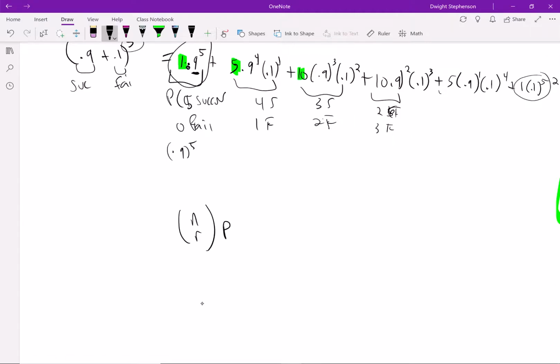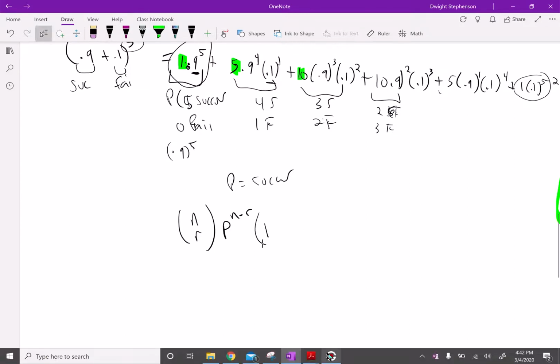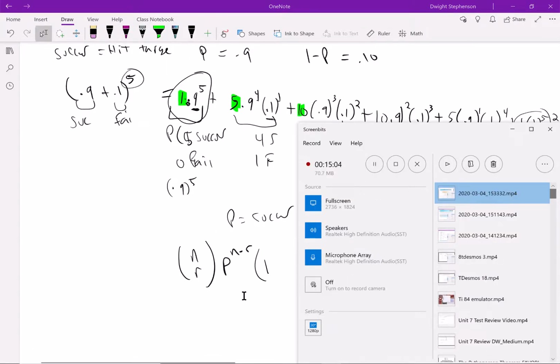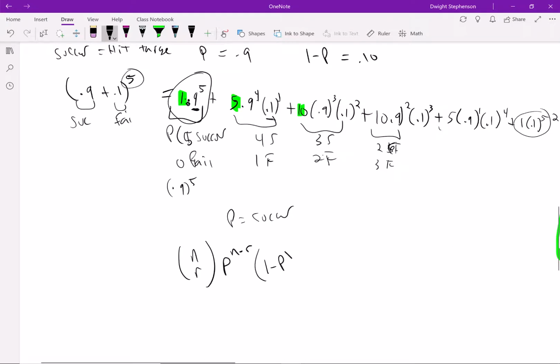So we're going to say p is success, so it's p to the n power, and then you end up subtracting r, right? And then whatever's here is the probability of 1 minus p, which is the probability of the thing not succeeding, and this is to the r power, right?